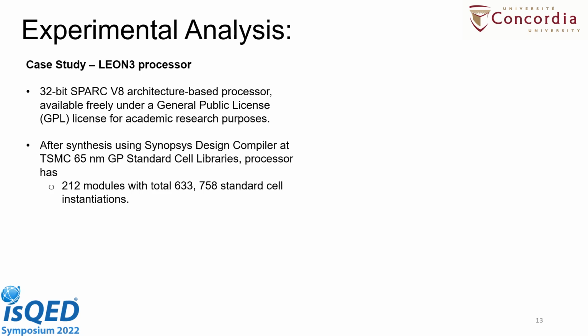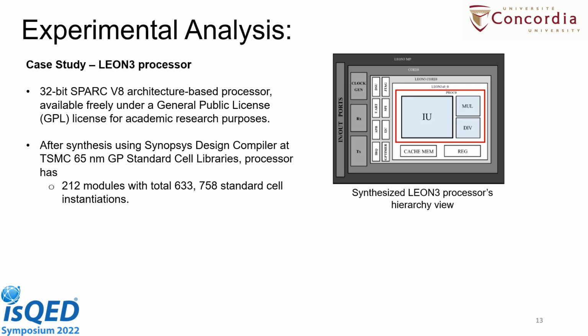the 65 nanometer standard cell technology libraries. While we are extracting the synthesized netlist, we maintain the hierarchy of the whole processor. The whole LEON3 processor core has 2012 modules with more than 6000 K standard cells.